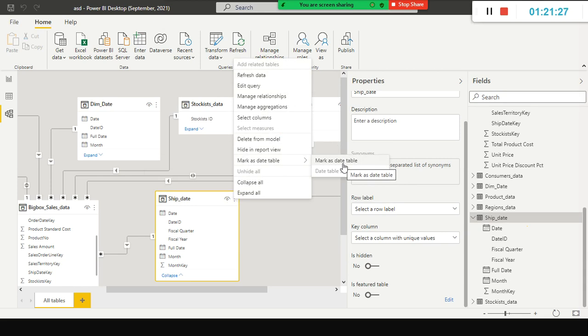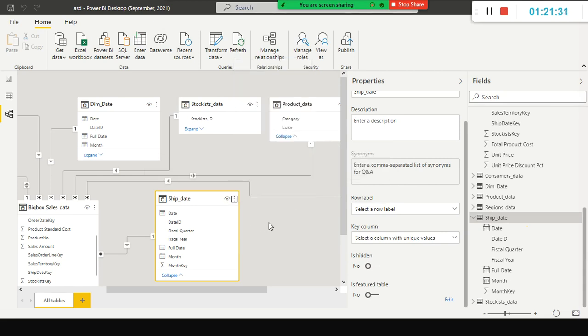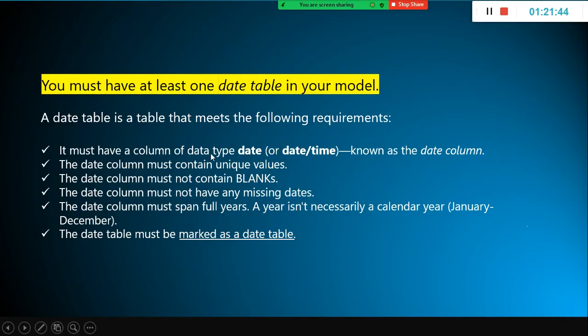You need to make this a date table. If you create the table on your own, you need to do this. Already I have the date value stored in my Excel sheet. If you look at the date sheet, all the dates, you don't find any gap in between dates, right? There are no blanks in it.